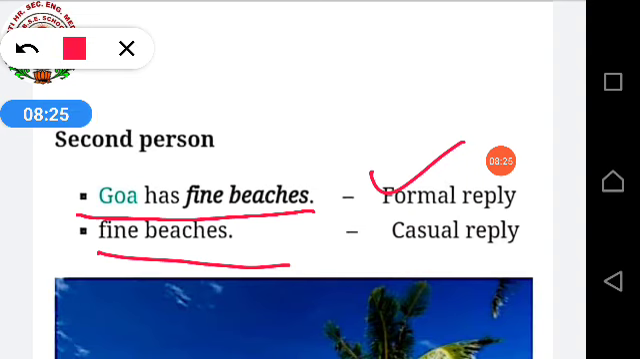So when the first person is asking us anything and we are replying, we will be the second person. If the second person replies to the question in a full sentence, that will be termed a formal reply and it will come under sentence. But if that same person replies in a very shortened way, to make the conversation short, then that will come under phrase. Like here that person has used, how are the beaches of Goa? Fine beaches. I hope you all understood.